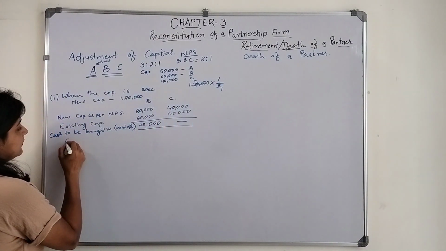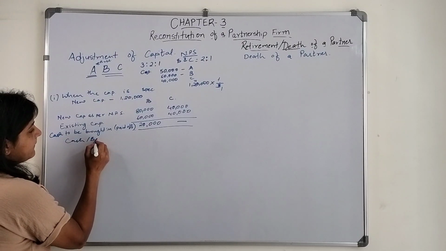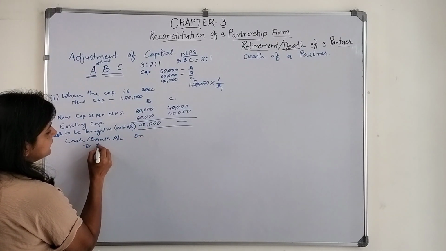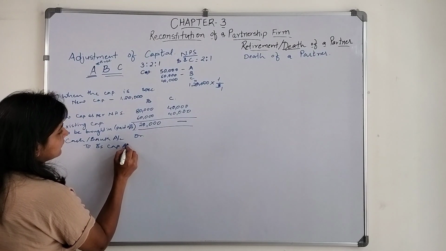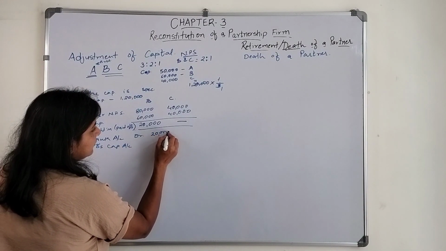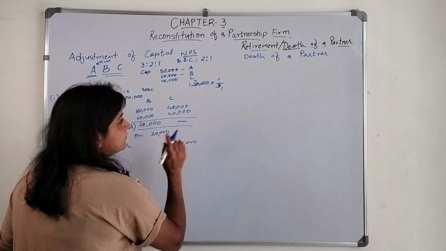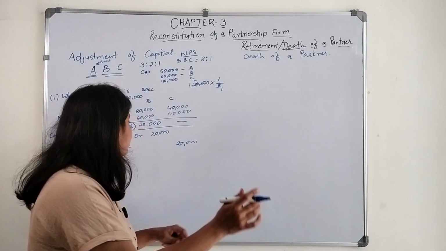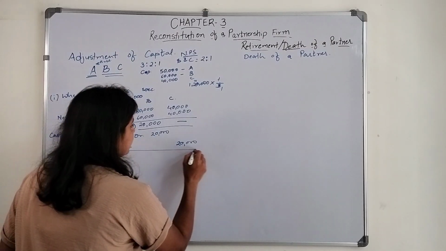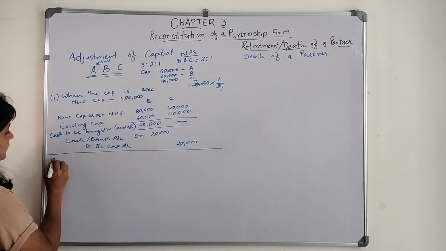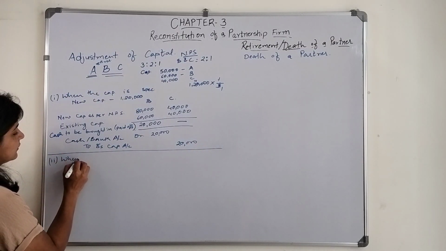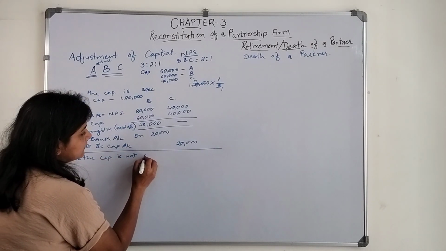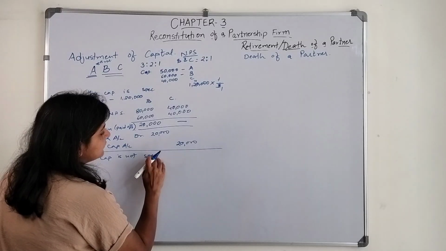So cash or bank account debit to B's capital account 20,000. Okay, easy, understood. This could be the first situation wherein the capital amount is specified. Now let's say the second situation wherein the capital is not specified.